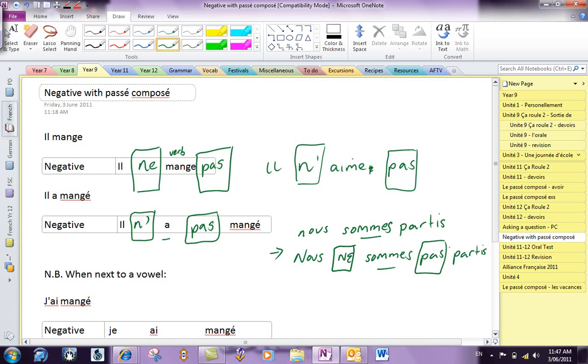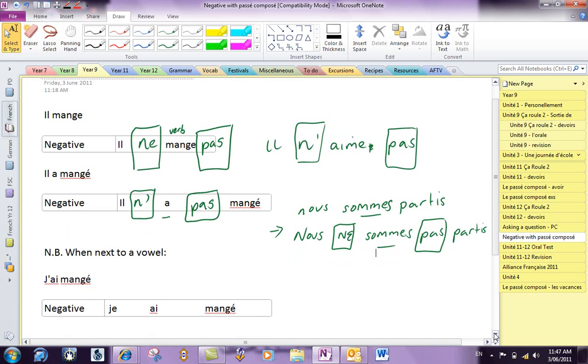So the inverted part, it's the first part, isn't it? It's the conjugated verb. And of course, it's ne pas, or if it's any of the avoir or some of the être, because they all begin with a vowel, it will be an apostrophe. Oh, that's quite clear cut, isn't it? I can get that.